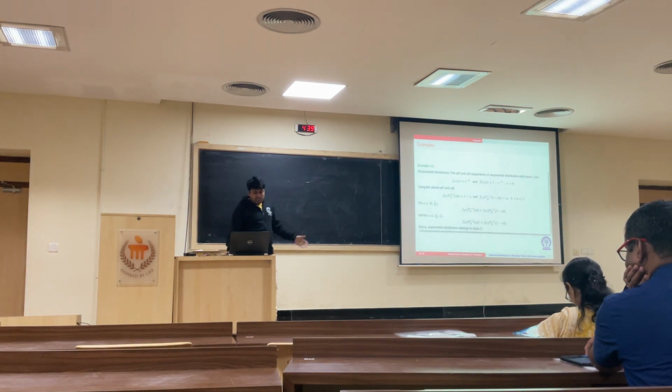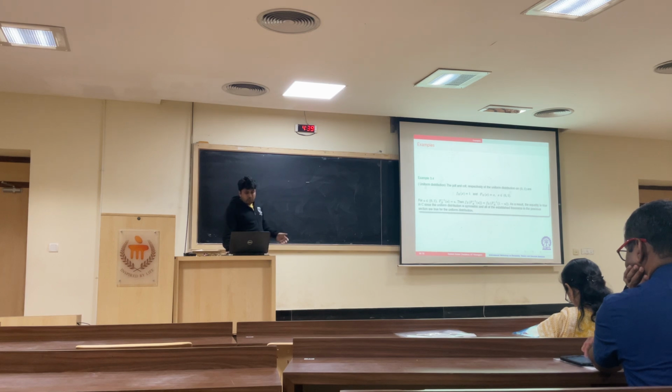Again, exponential distribution. So this is not symmetric again, so our delta 3 will not be 0. This is positive. Next is uniform distribution. So it is symmetric, so obviously it will be equal. And next is standard normal.